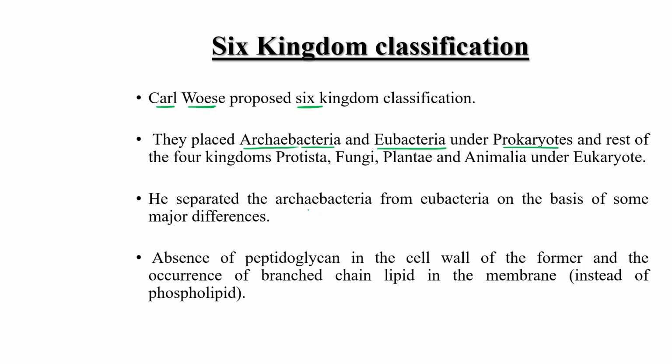He separated Archaebacteria from Eubacteria on the basis of some major differences, like absence of peptidoglycan in the cell wall of the former, and occurrence of branched chain lipid in the membrane.